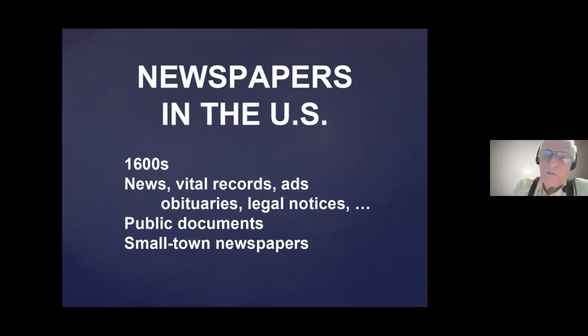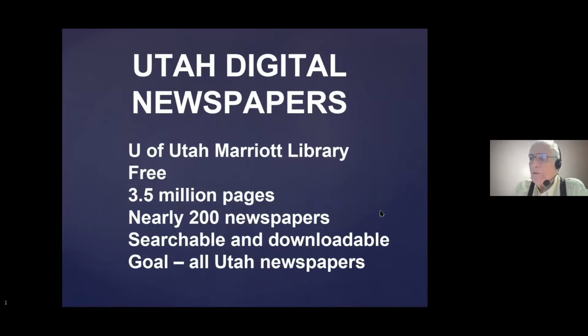There are ads, and even classified ads, and some of those are helpful. Certainly obituaries are a major part of newspapers, and legal notices or building permits. If you want to add on to your house, you've got to get a building permit. That's listed in the newspaper, and you may find information about it. Lots of public documents. And small town papers are loaded with information about what happened in the town, because people coming in to visit the town or parties or whatever are important news items. So you find all kinds of stuff in the small town papers.